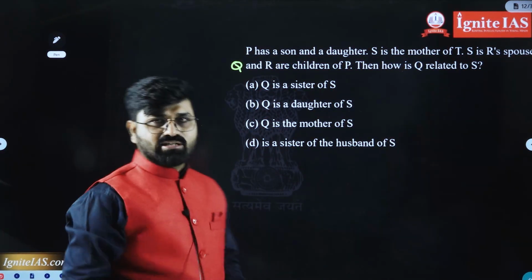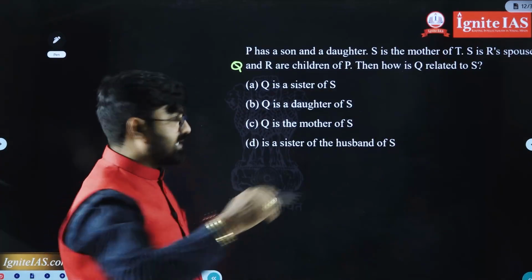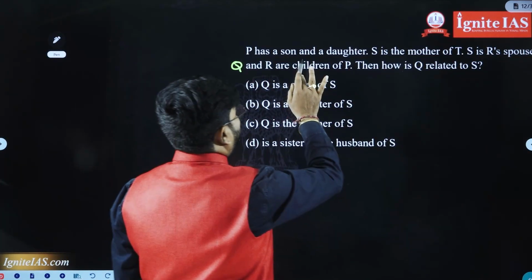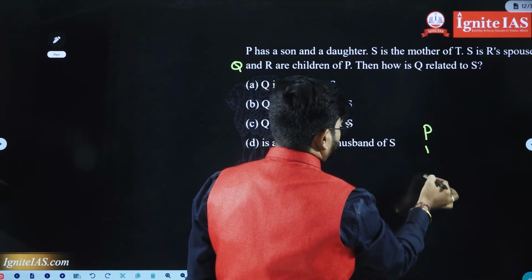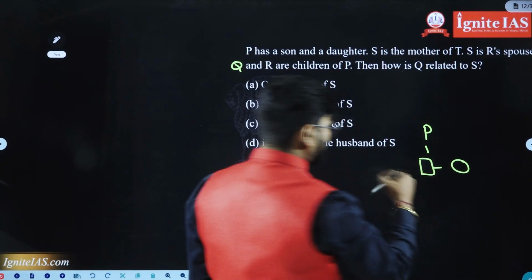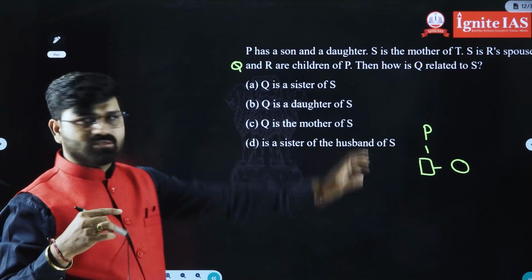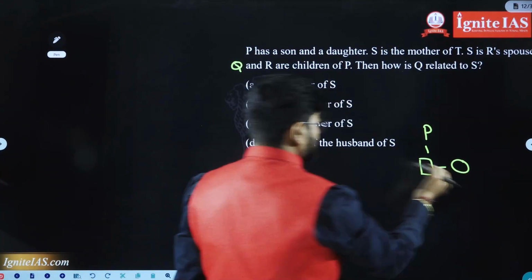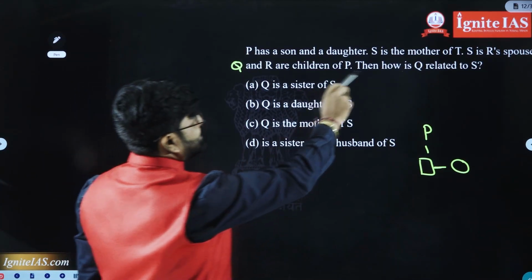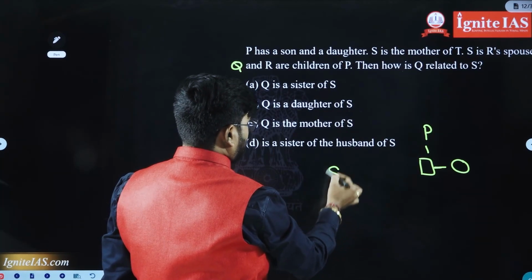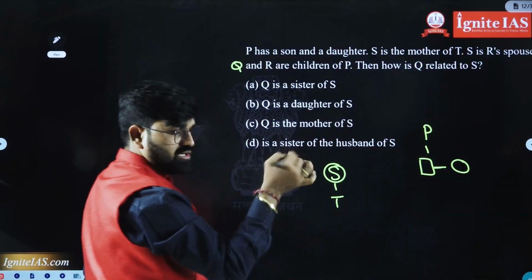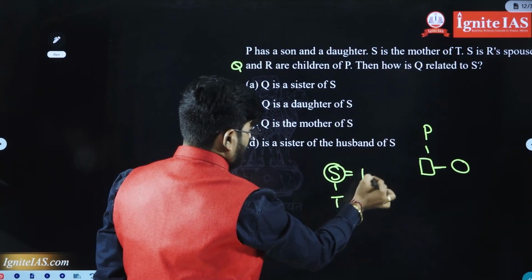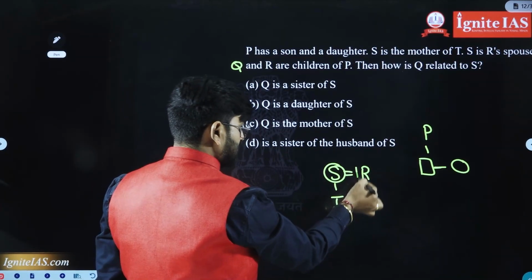This question was asked in 2026 UPSC CSAT. P has a son and a daughter. I am taking a box for male candidates and a circle for female candidates. S is the mother of T. S is R's spouse. Of course, R must be a male candidate.